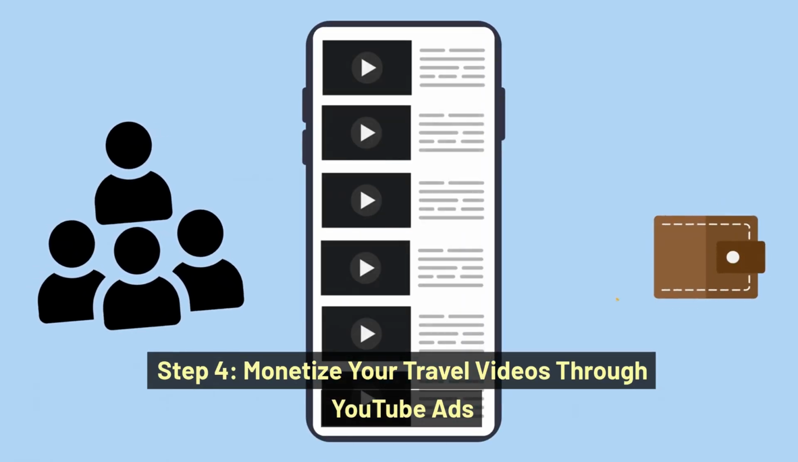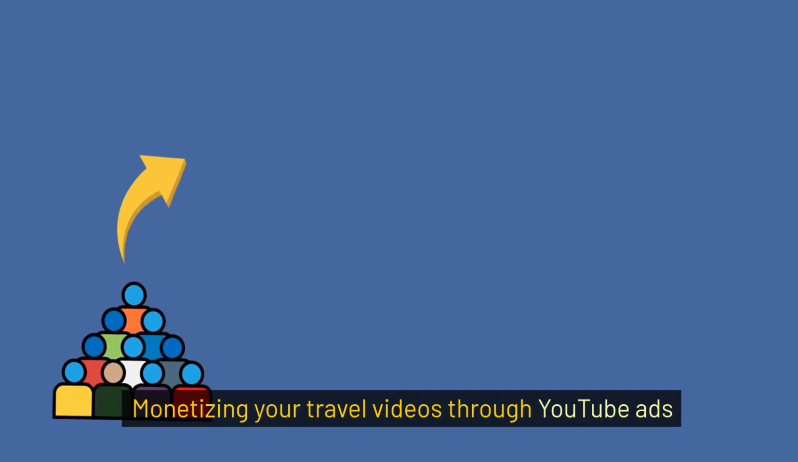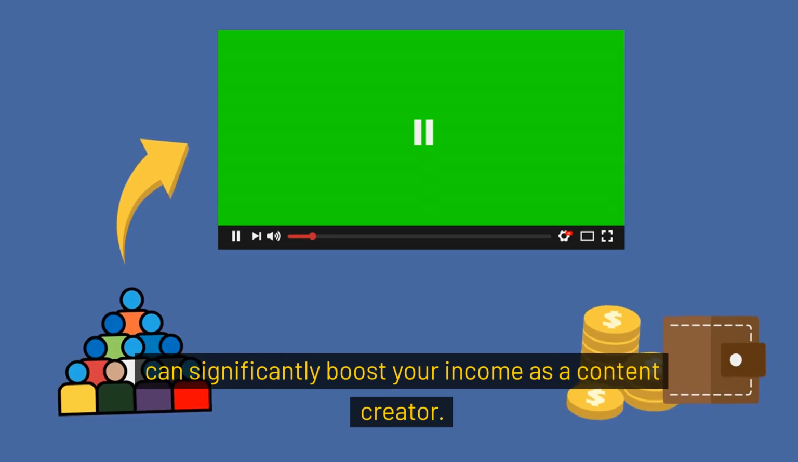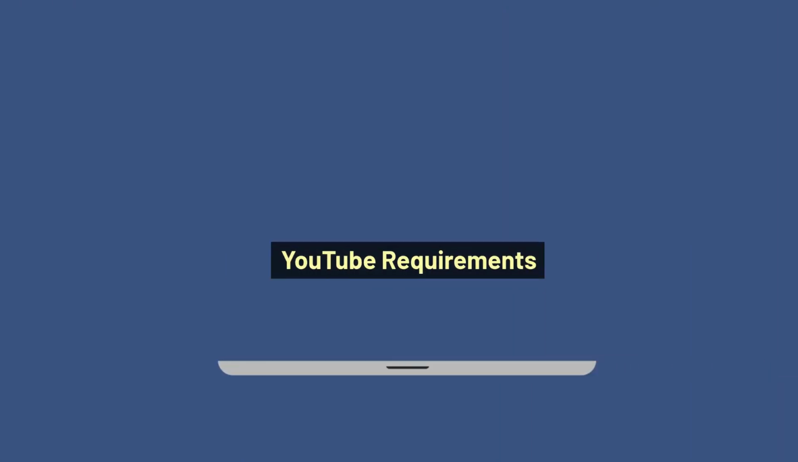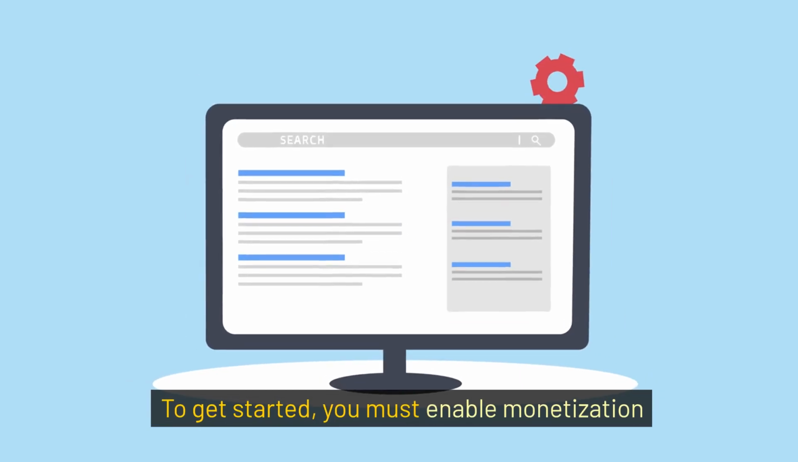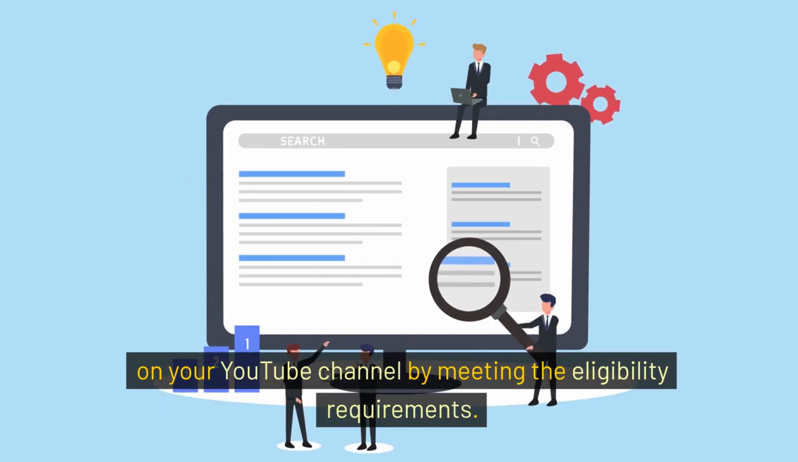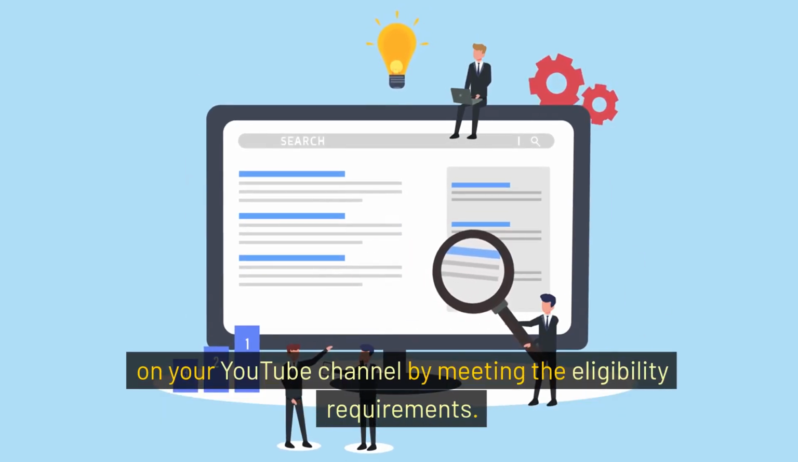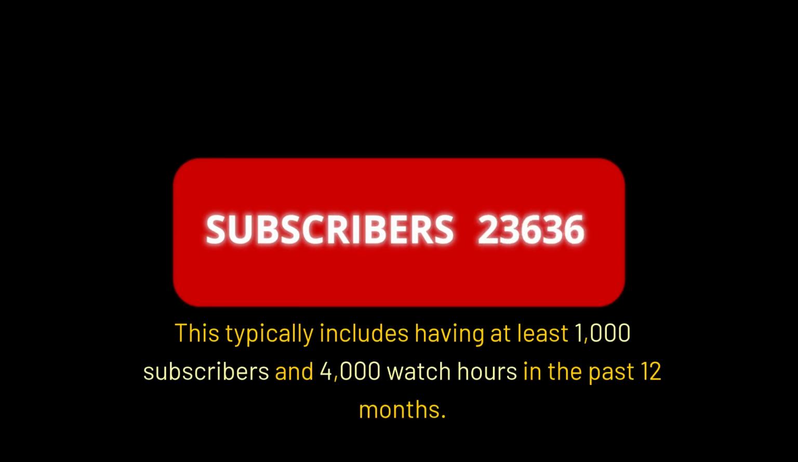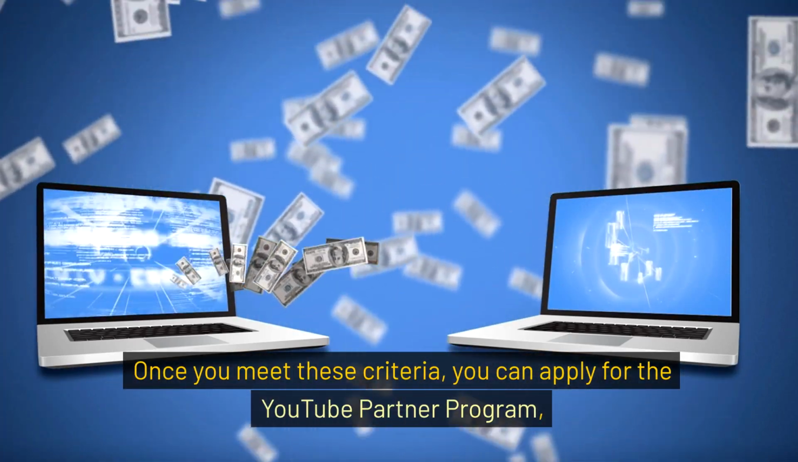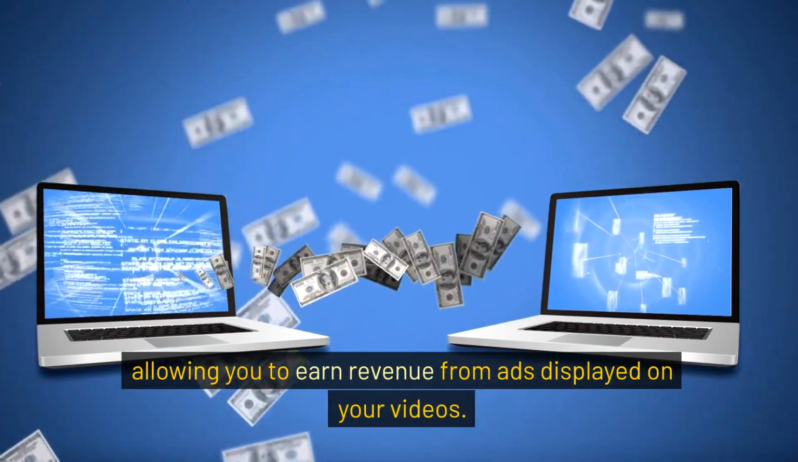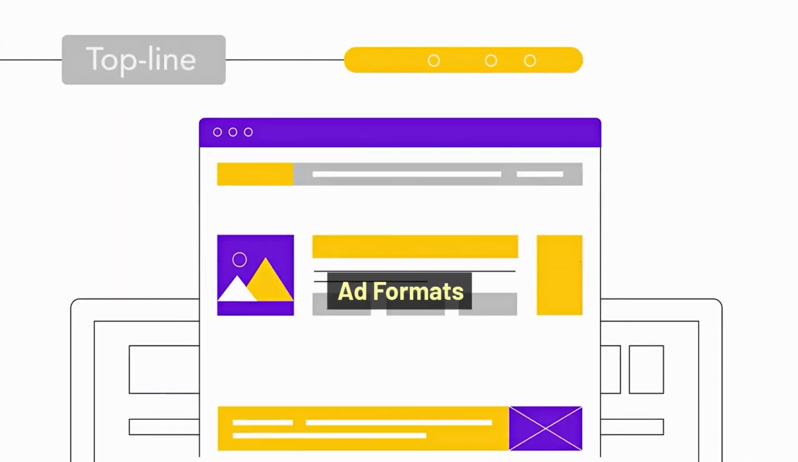Step 4. Monetize your travel videos through YouTube ads. Monetizing your travel videos through YouTube ads can significantly boost your income as a content creator. YouTube requirements. To get started, you must enable monetization on your YouTube channel by meeting the eligibility requirements. This typically includes having at least 1,000 subscribers and 4,000 watch hours in the past 12 months. Once you meet these criteria, you can apply for the YouTube Partner Program, allowing you to earn revenue from ads displayed on your videos.